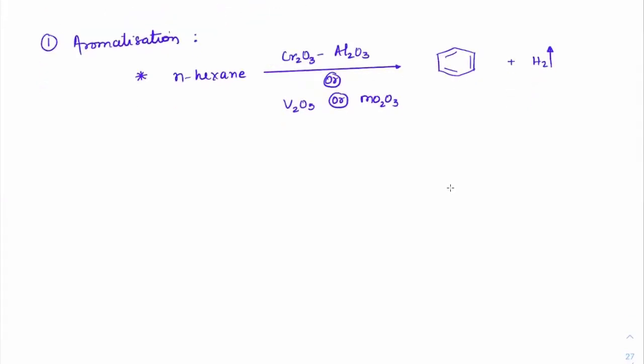Got it? Along similar lines, if I take n-heptane, same reagents, most specifically used is Cr2O3 and Al2O3 with heat. When we do that, we will get toluene.